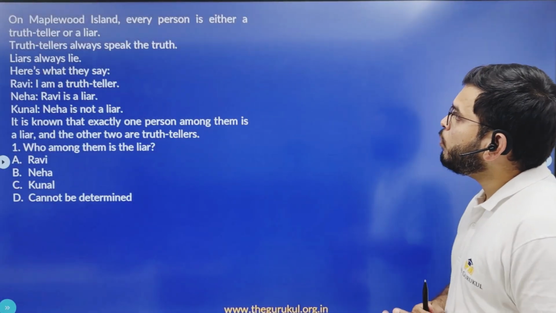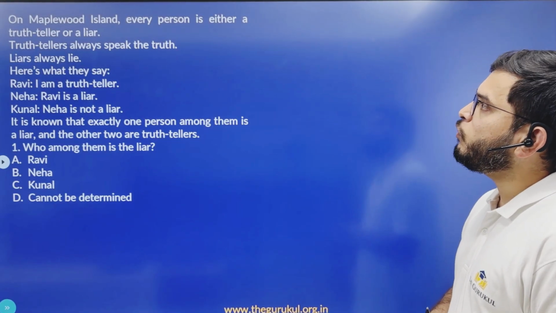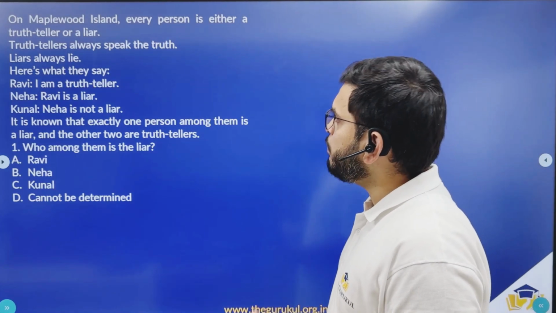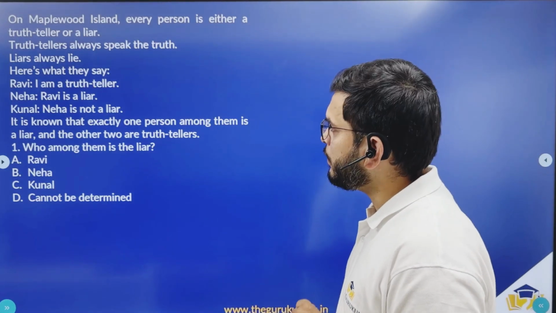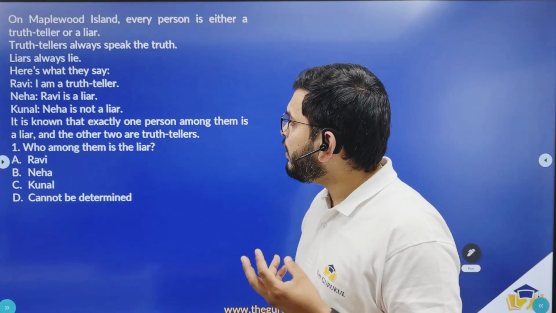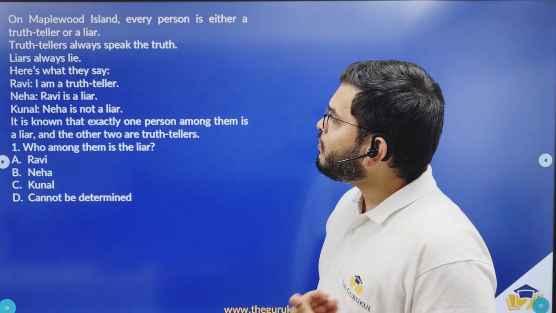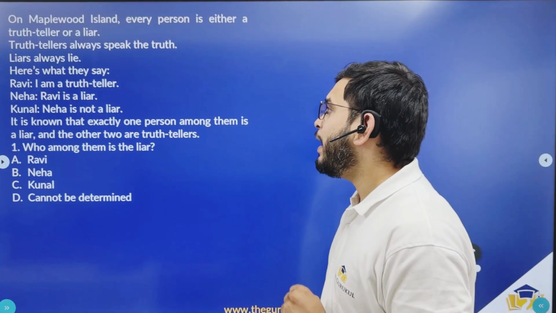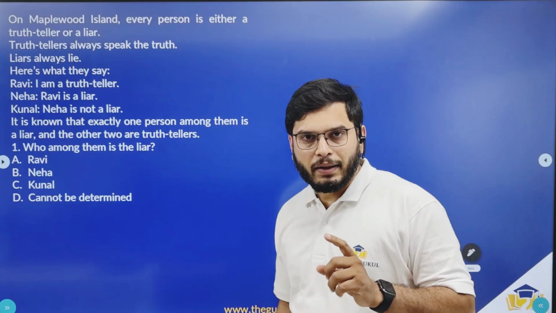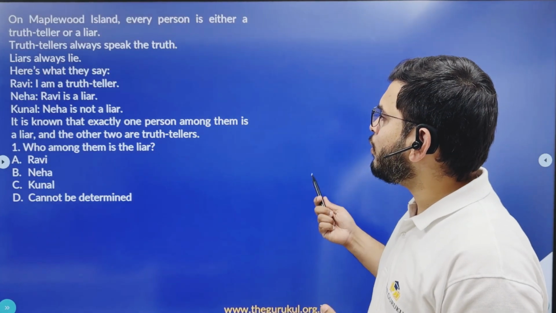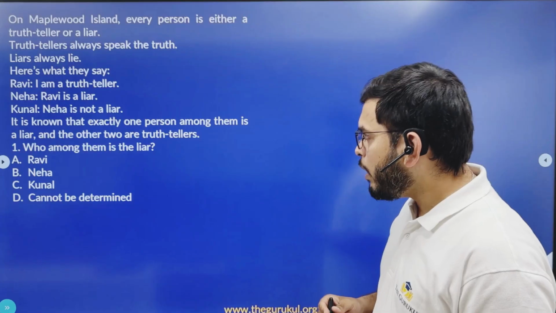Now, on Maplewood Island, every person is either a truth teller or a liar. So there are only two types of people. Truth tellers always speak the truth, liars always lie. Here's what they say. We are given statements made by three people, Ravi, Neha and Kunal. Ravi's statement: I'm a truth teller. Neha's statement: Ravi is a liar. And Kunal's statement: Neha is not a liar. And it is known that exactly one person among them is a liar and the other two are truth tellers.